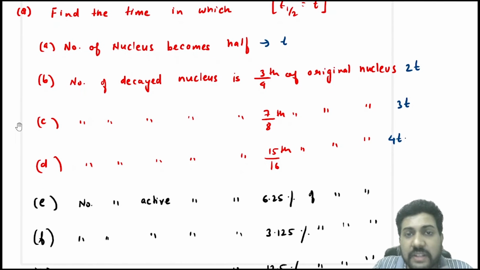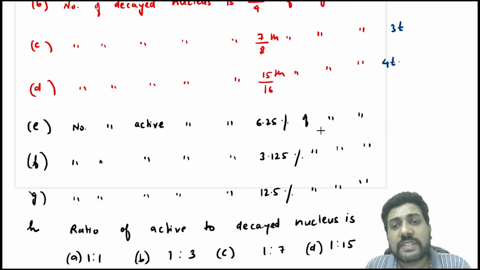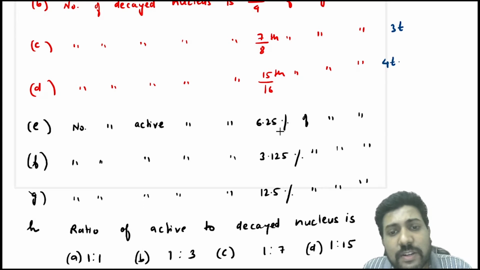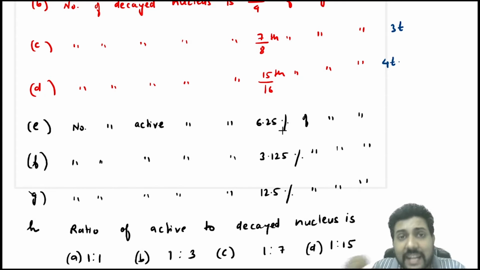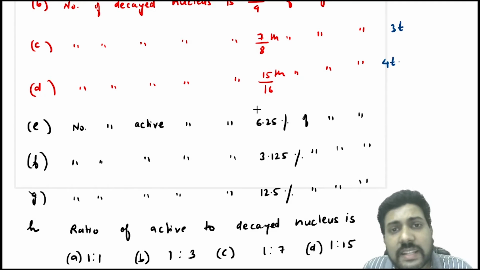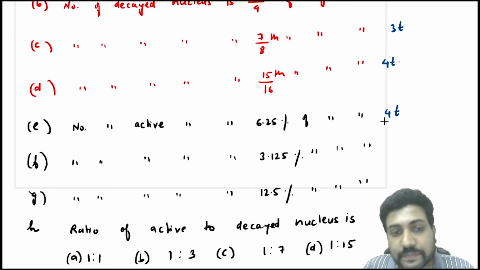Then percentage-wise also they can ask. Find the time when the active nucleus is 6.25% of the original number of nucleus. So if the active nucleus is 6.25%, then the decayed nucleus is 93.75%. Now the decayed nucleus is 93.75% after 4 half-lives. So this answer will be 4T.